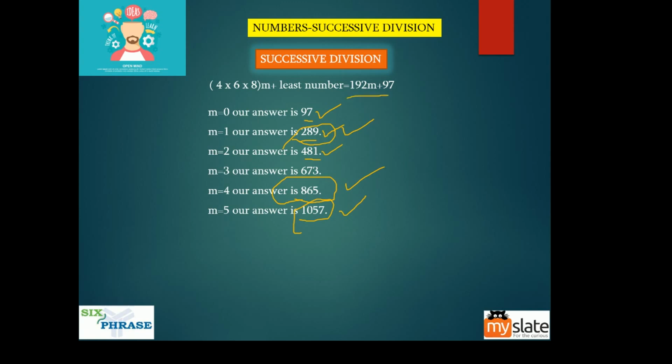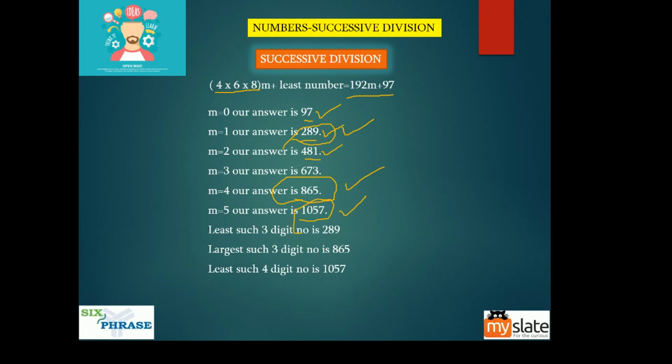But make sure you understand this. These are multiplications of divisors into m plus the least number. So the least such 3-digit number is 289. The largest such 3-digit number is 865. The least such 4-digit number is 1057. So depending upon the question, you pick and choose whatever you want.